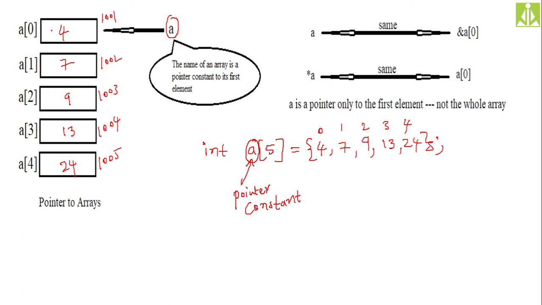It is going to point to the first location's address. Here, a is an array name, that is, an array identifier, and it is the same as &a[0]. What is &a[0]? The first location's address. a[0] is the first location's value, and &a[0] is the first location's address. So dereferencing the first location's address is the same as accessing the first location. When you dereference the array name, it is nothing but accessing the first element's value. I will show you this practically.